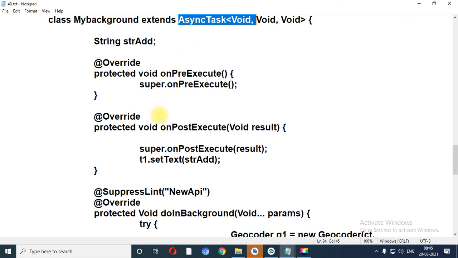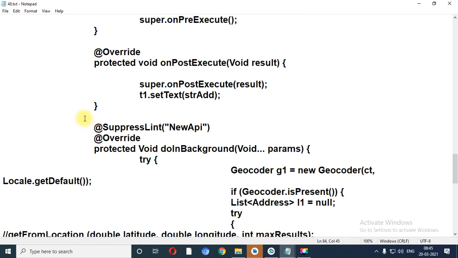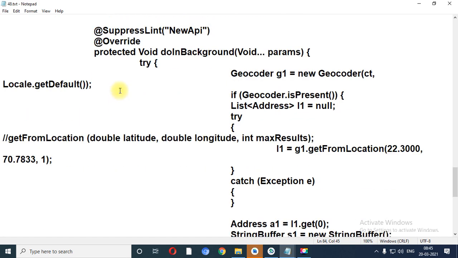Now what I have written over here, as given, is SuppressLint NewApi. It will automatically come. Why? Because in Android some methods, some events and some classes are there for which Android stops supporting them.